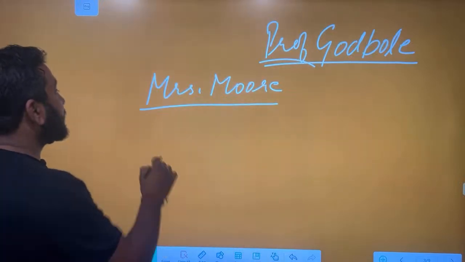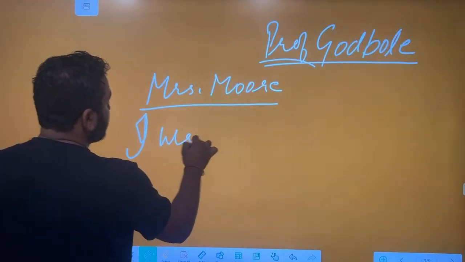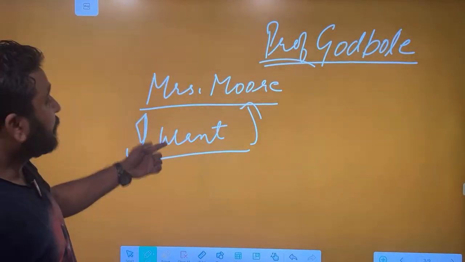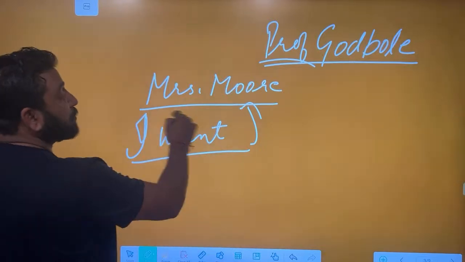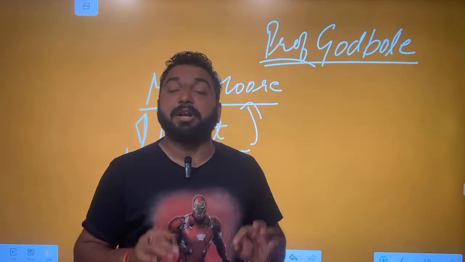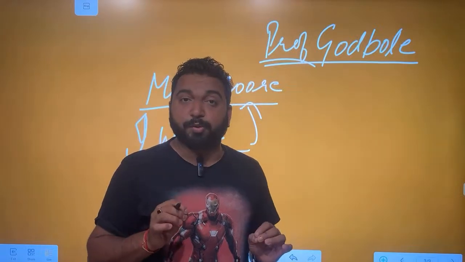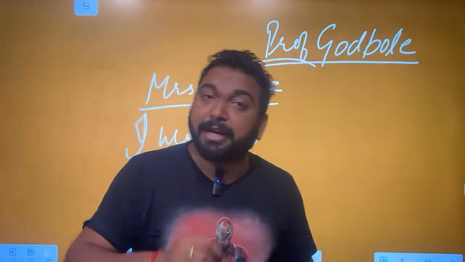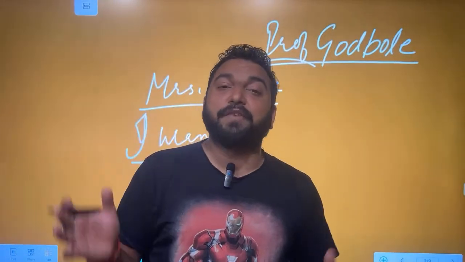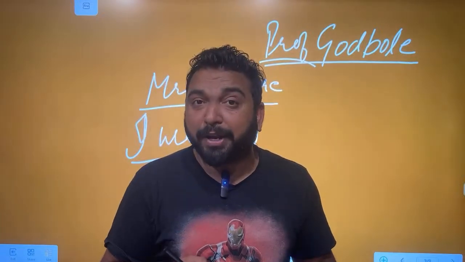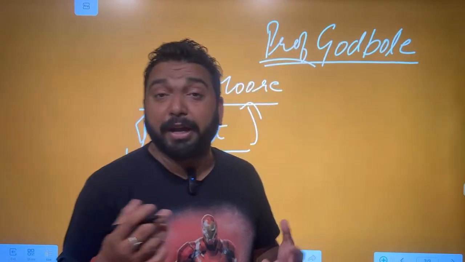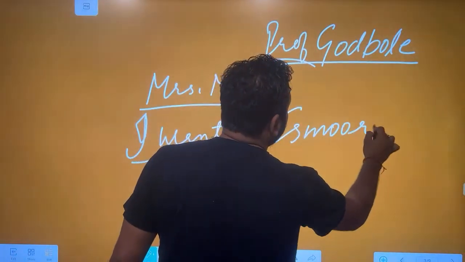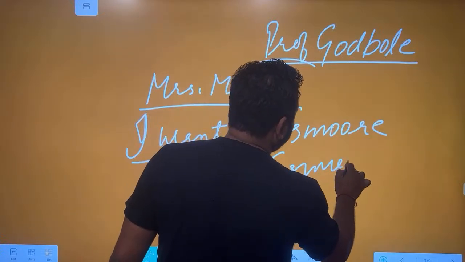The Indian lawyer says, I want Mrs. Moore. Mrs. Moore is not there. So he again shouts, Mrs. Moore. There are so many other Indian people watching this court proceeding. They also repeat Mrs. Moore. The Indians are in the corridors, Indians are in the yards, thousands of Indians are there to know what is happening, and all they hear is Mrs. Moore, and they repeat the line, Esmiss Moore, Esmiss Moore, without knowing what that is.